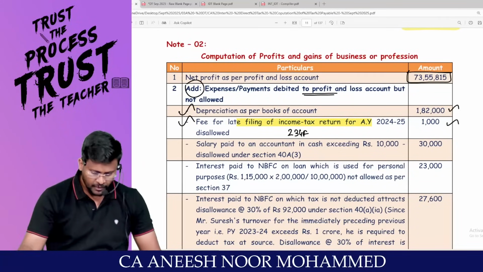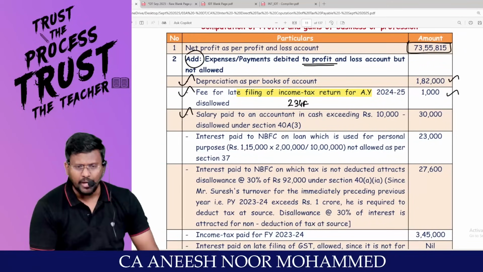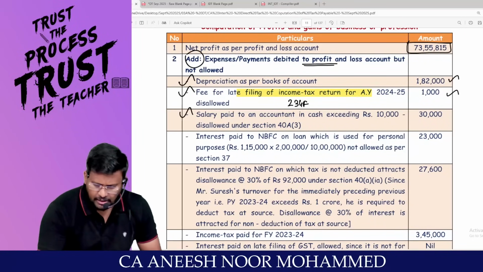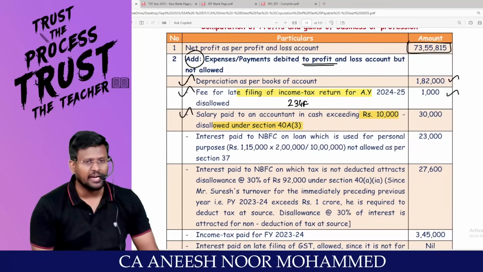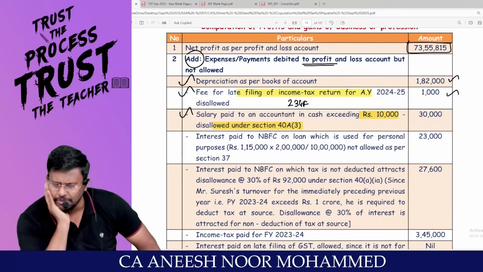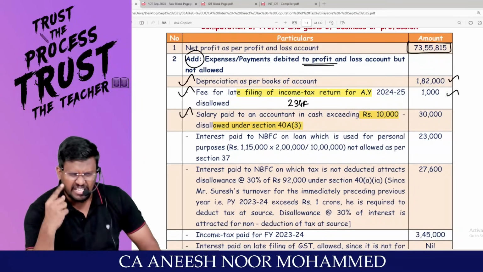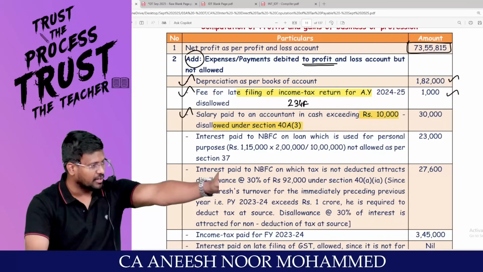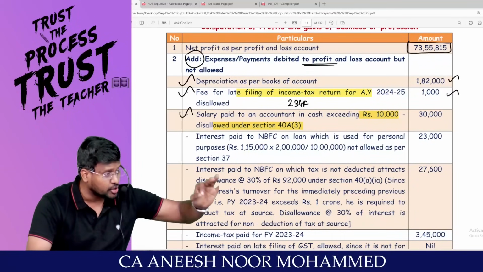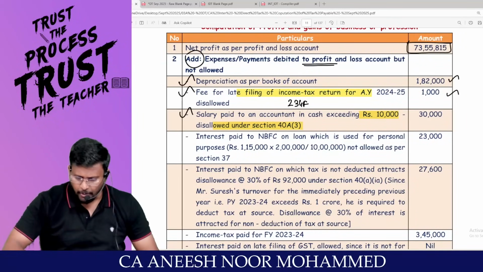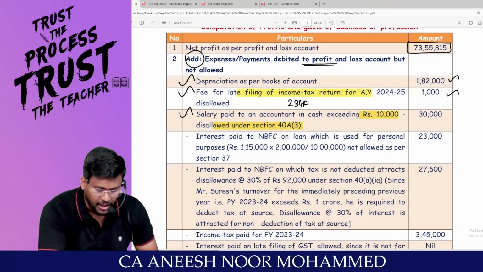Accepted. Salary paid to an accountant in cash exceeding 10,000 rupees is a direct provision, disallowed under section 40A(3). That means what 40A(3) is saying is that in a single day to a single person, if you make the payment in excess of 10,000, 100% of the expense debited to P&L account should be added back. How much amount? 30,000 should be added back.